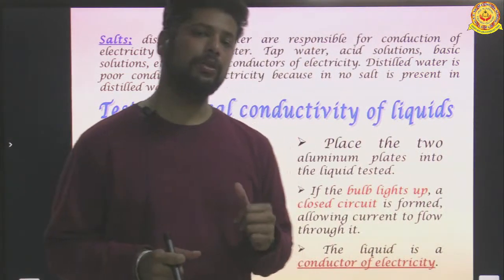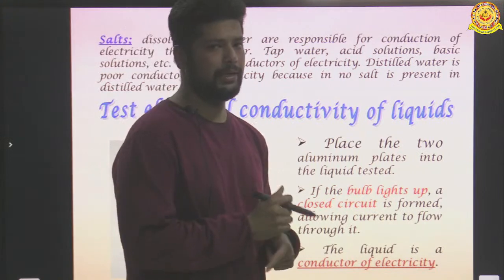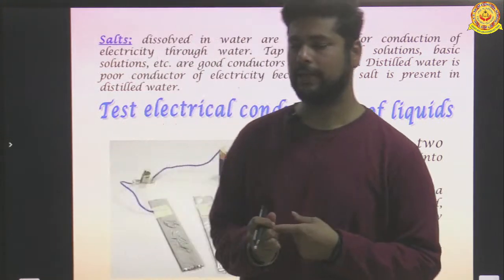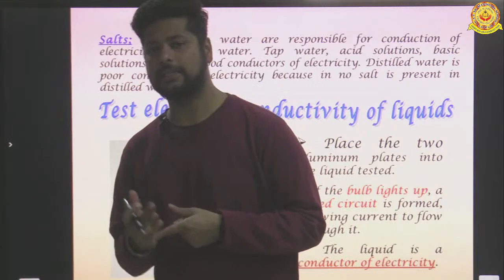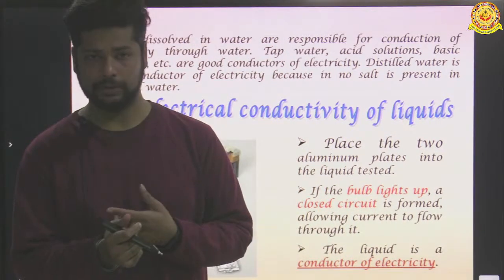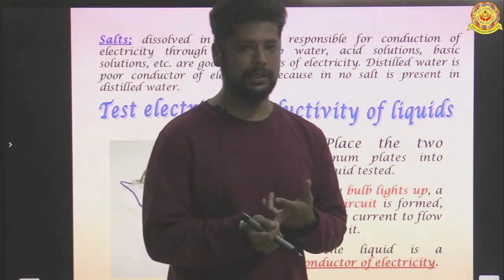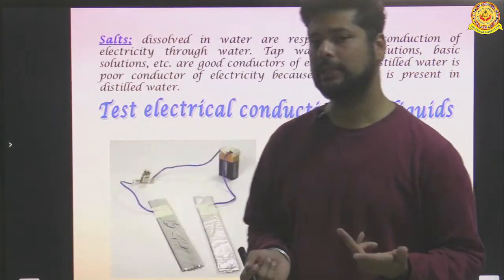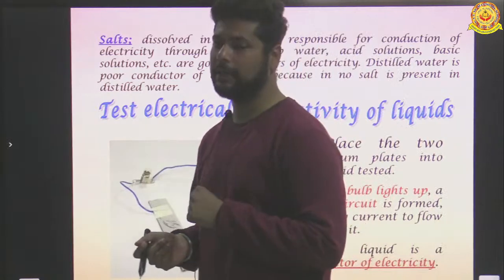These free ions can conduct electricity. Now it is not necessary that we are just dissolving salt. We can take acid also. We can add some amount of hydrochloric acid, some amount of sulfuric acid. Like if we are testing the conduction of lemon juice, it contains citric acid. So if we are checking the conduction of lemon juice, of course it can conduct electricity.